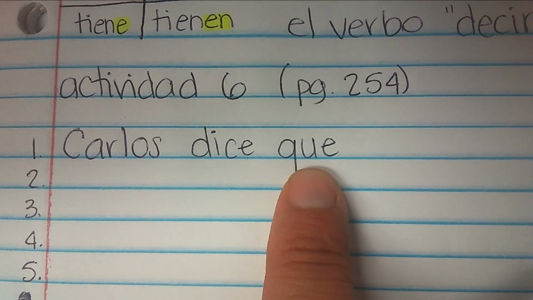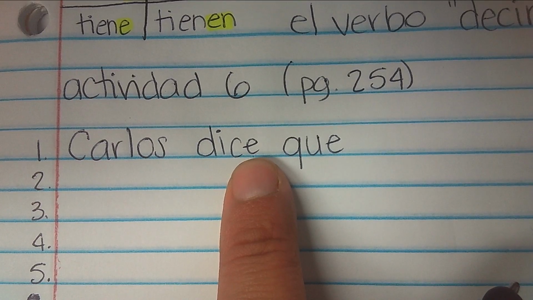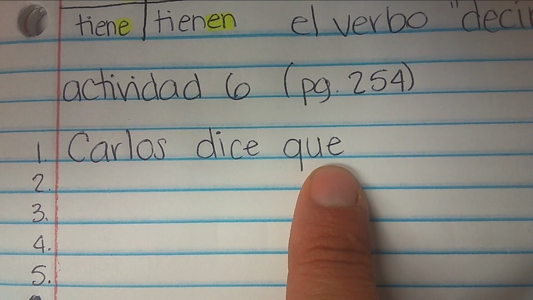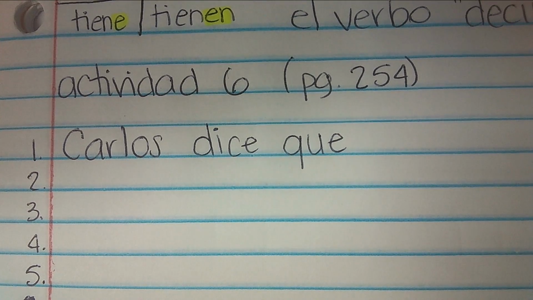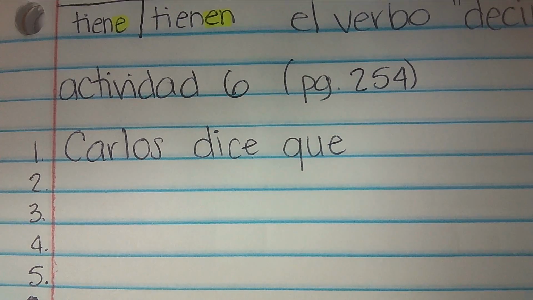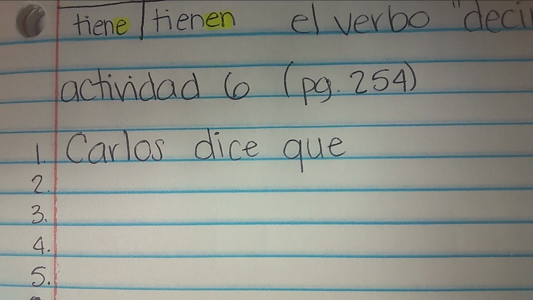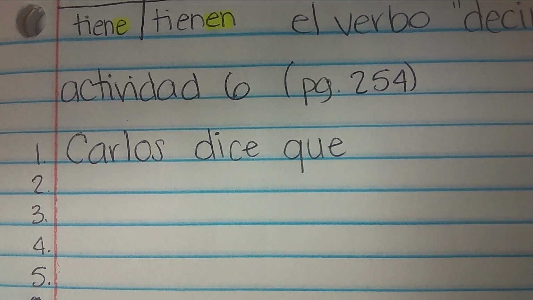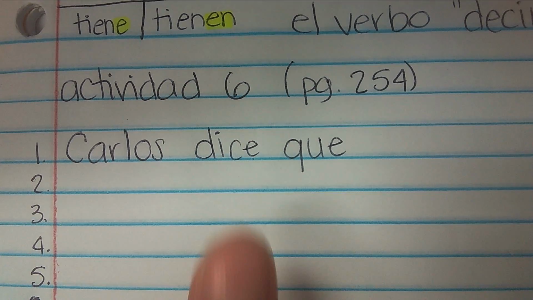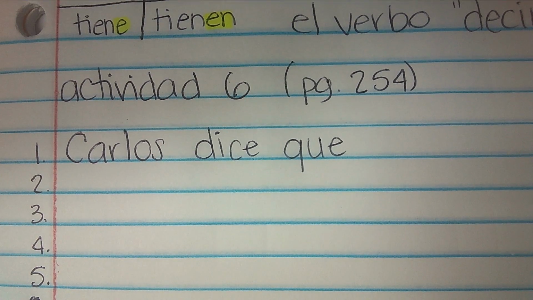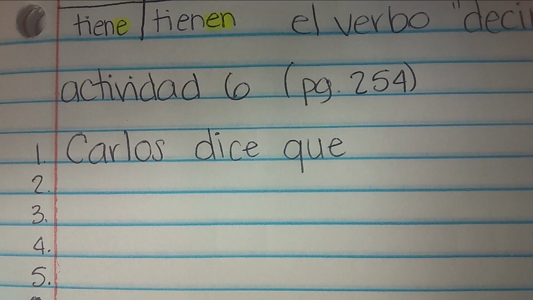Now, you won't always use that que after dice. Okay? But in a lot of instances, we will. Just think about it in English. If you say, Mr. Martin says that we did a great job, whatever it may be, right? If I use that in English after the verb say, then I would use que in Spanish after the verb decir. Okay? So think of it that way. If it helps you kind of translate that in your head to English, do that.